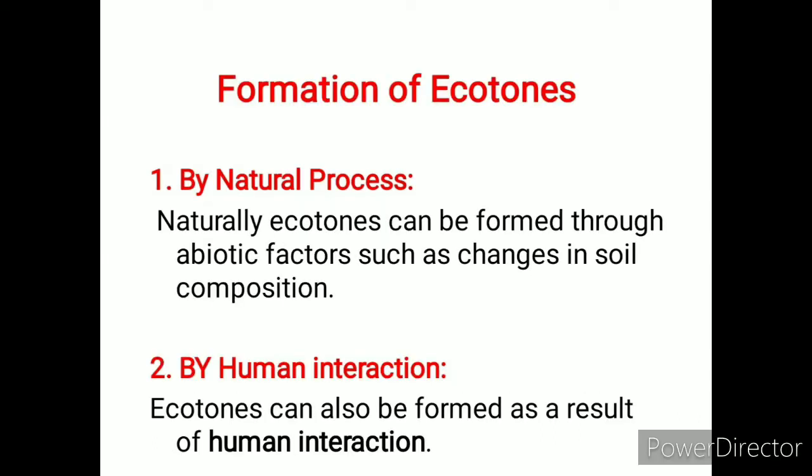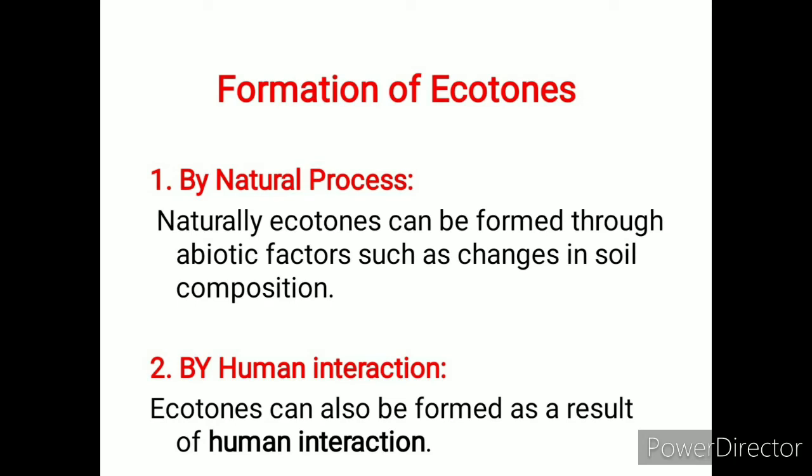Now, the formation of ecotones. An ecotone can basically be formed in two ways. The first one is by natural process. Naturally, ecotones can be formed through abiotic factors such as changes in soil composition.